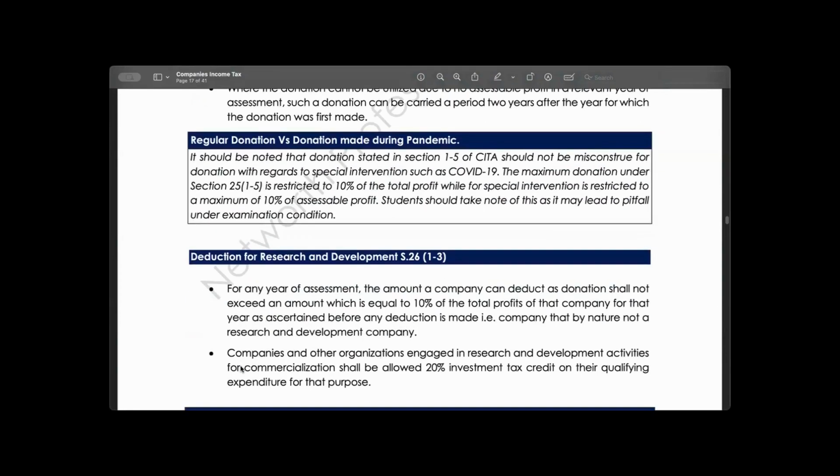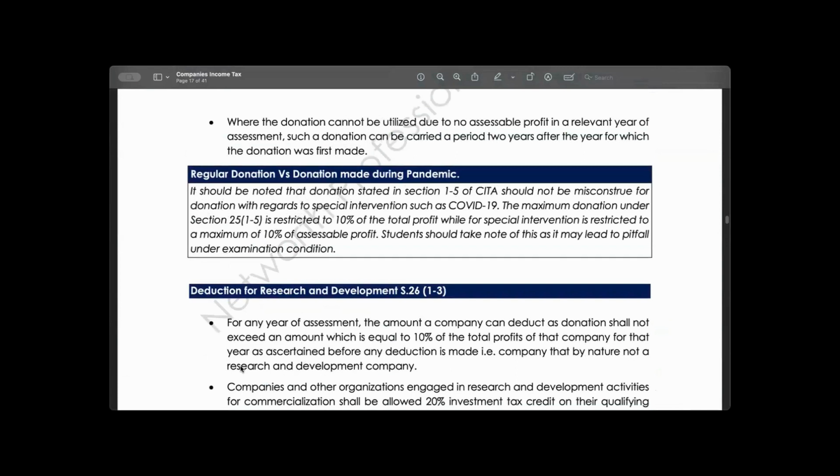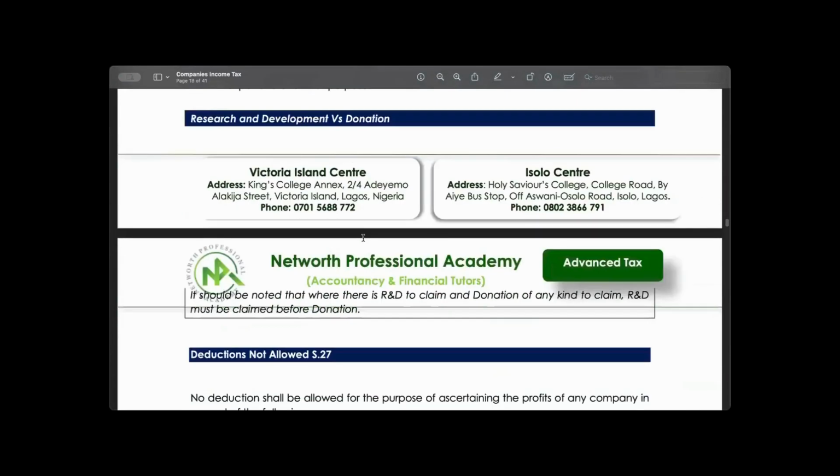So that is that. The next one is, I also quickly made a note here for you guys to see that the donation for COVID is not the same thing as the regular donation of the company. The regular donation of the company is restricted to 10% of the total profit. Why is this restricted to 10% of their profit?